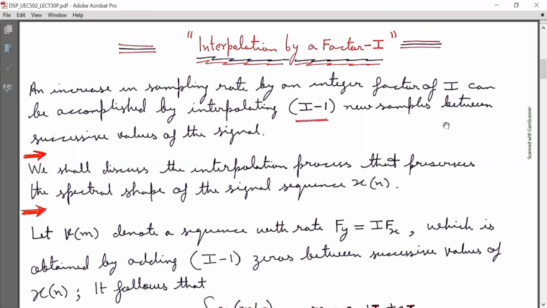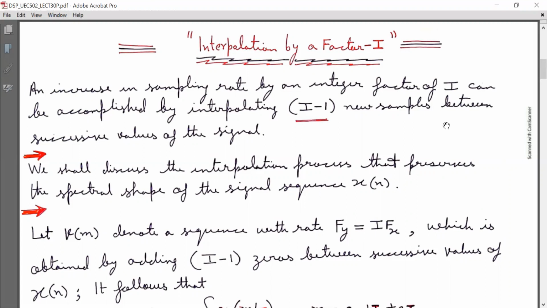An increase in sampling rate by an integer factor I can be accomplished by interpolating I minus 1 new samples between successive values of the signal. That is, if I want to increase the sampling rate, I will have to interpolate I minus 1 new samples between the successive values of the input signal.